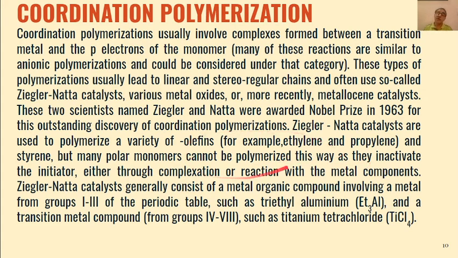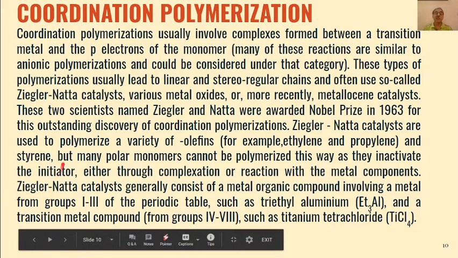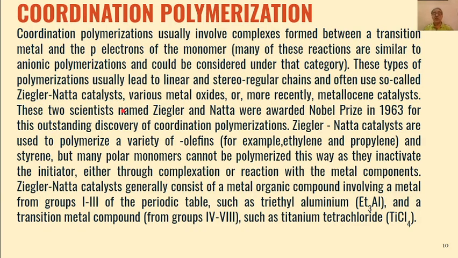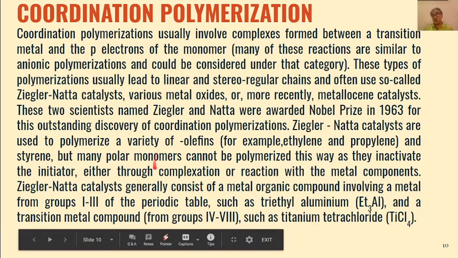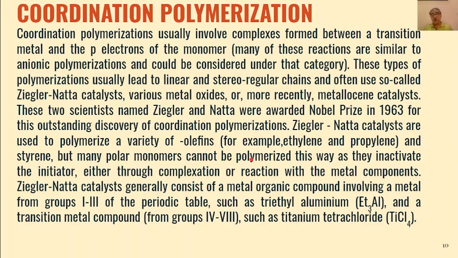Because polar molecules, having either electron releasing or electron withdrawing groups, mostly inactivate these initiators, these coordination catalysts. They become inactivated, and this inactivation can be either through complexation or reaction with the metal component. So that is why coordination polymerization is not effective for polar monomers.